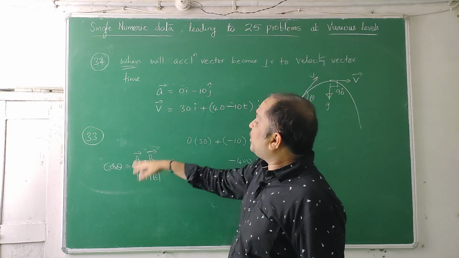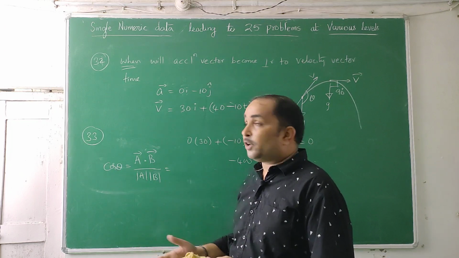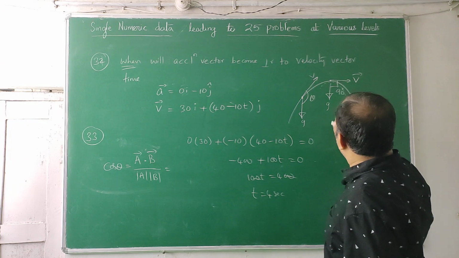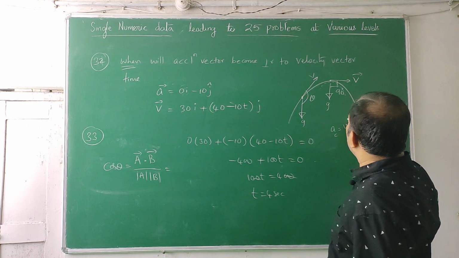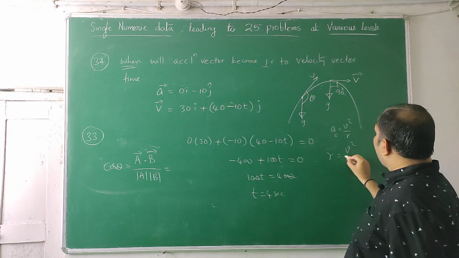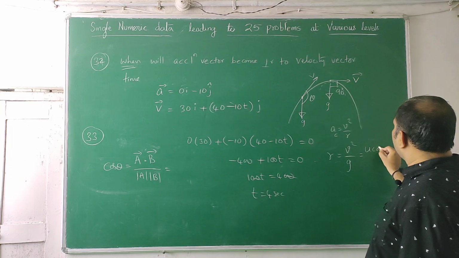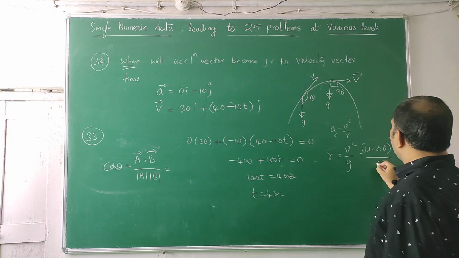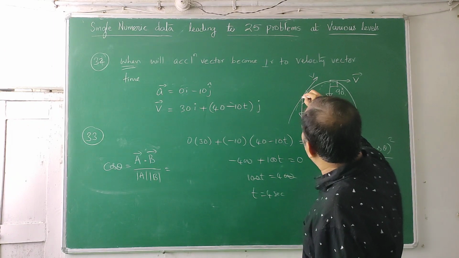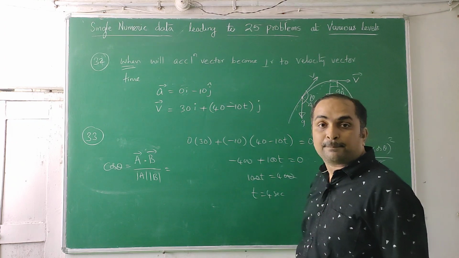Similarly, when the dot product is 0, we say the vectors are mutually perpendicular; there is also usage of the cross product. Similarly, we can find the radius of curvature if they ask. Centripetal acceleration is equal to v square by r. Radius of curvature at this point is r equals v square by g, where v is u cos theta, whole square by g. That way you will get the radius of curvature. At any other place, you take the component of g in that direction, where they mention the angle.